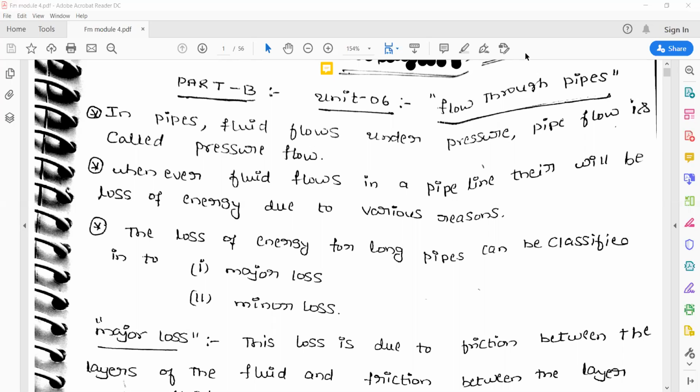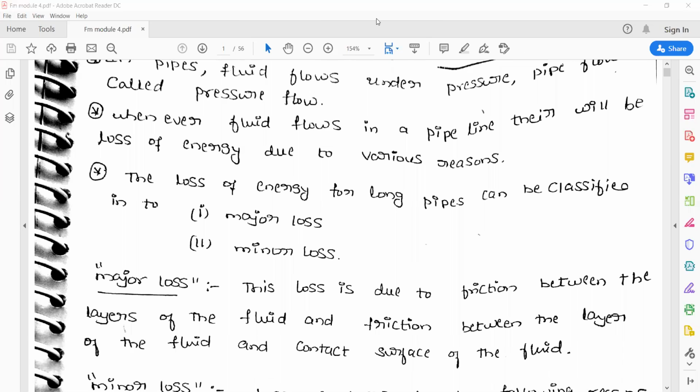Basically, when the fluid passes through a pipe, there are two types of losses. One is major loss and the other is called minor loss. Major loss takes place due to friction.